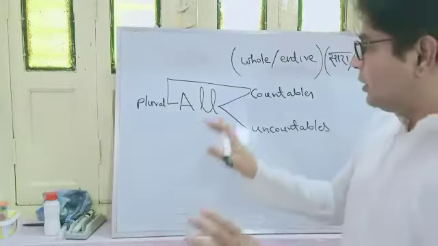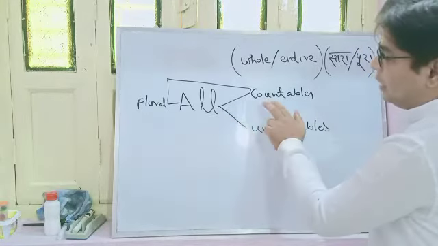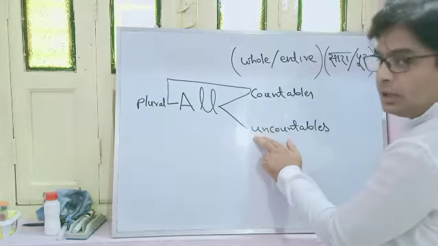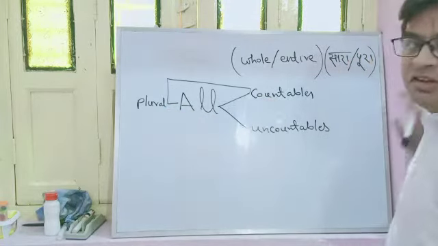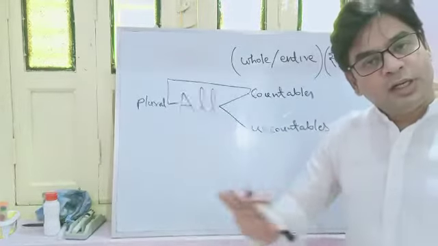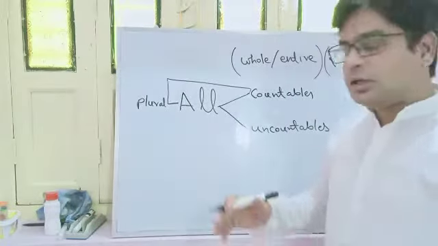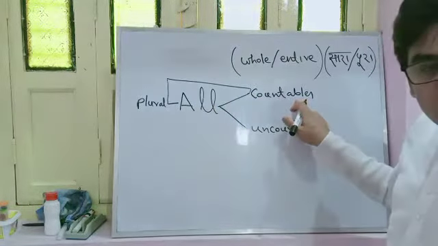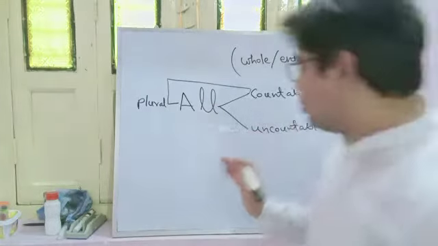Try to understand this diagram. It's very easy. Suppose I have written all over here and I have indicated with the diagram that it can be used with countables and with uncountables. Why have I attached this plural to the countable? The answer is very simple. जवाब बहुत simple है कि uncountable noun का singular या plural से कोई लेना देना नहीं होता है. ठीक है? Singular plural का लेना देना किससे होता है? Countable से होता है. So, whenever I use all with the countable nouns, that countable noun should always be plural.